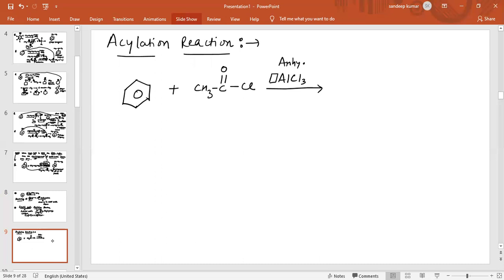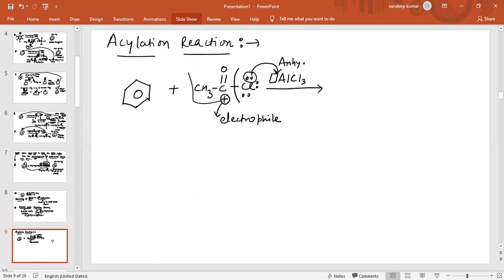So this is basically the vacant orbital. Now this Cl having an electron pair, which is electron rich, will be donated into the vacant orbital of aluminium. When this electron pair is donated, this bond will break and carbon will bear positive charge. So this is basically the electrophile. So electrophile is generated.